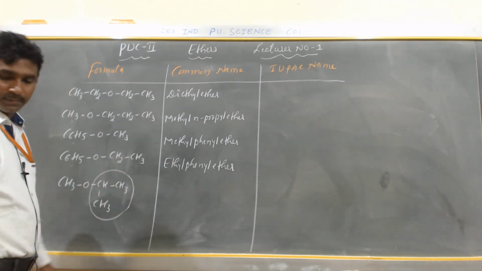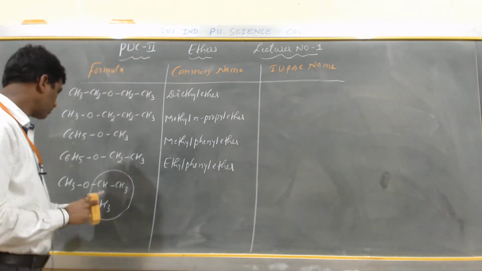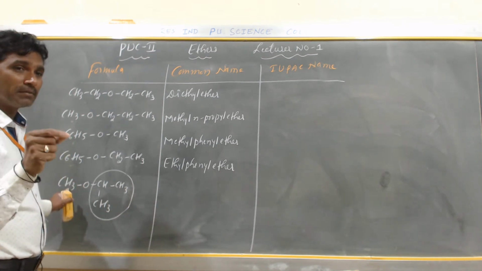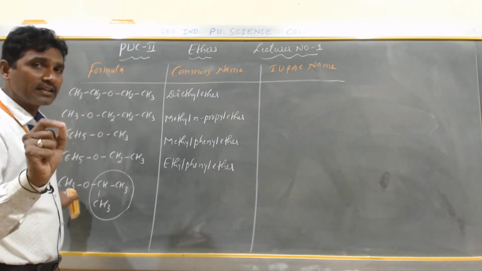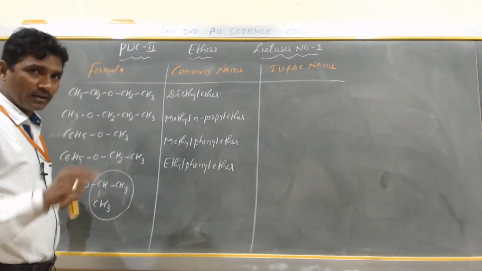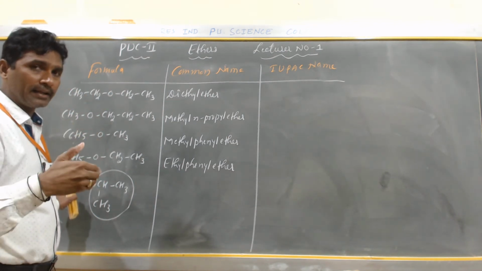CH3 CH is called what, anybody? Iso. So this is iso, this is propyl, P, methyl M. Iso is the initial letter, isopropyl, but you don't consider iso in alphabetical order while naming the common name of an unsymmetrical ether.